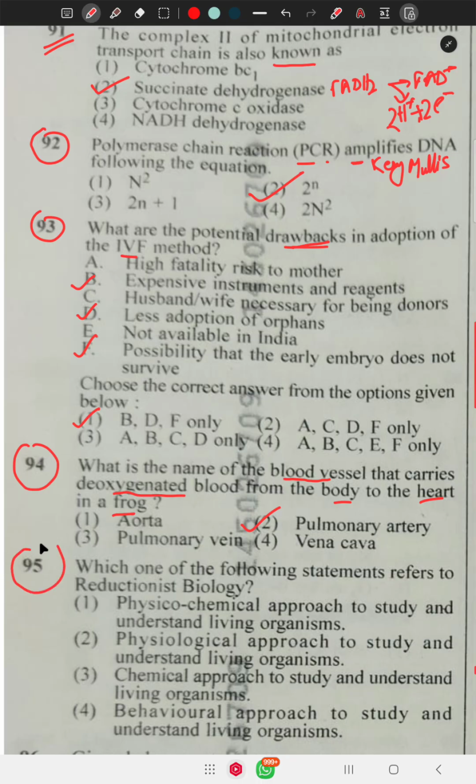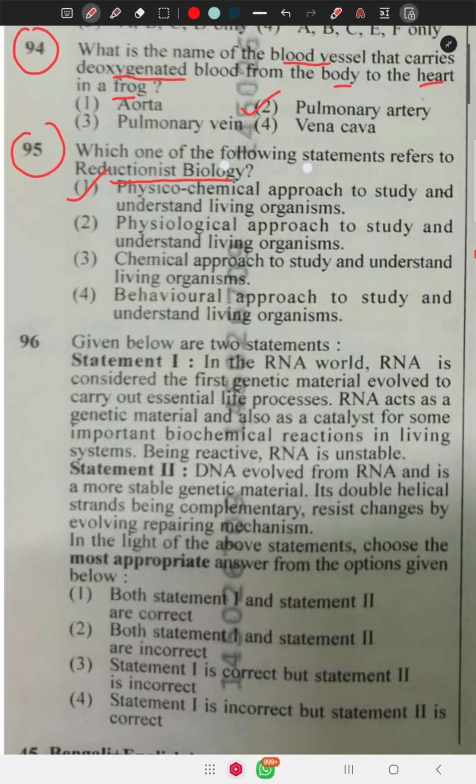Question number 95 says, which one of the following statements refers to reductionist biology? Reductionist biology means a large organism is divided into small parts and analyzed properly. That is, it represents the physico-chemical approach to study and understand living organisms. Next question,